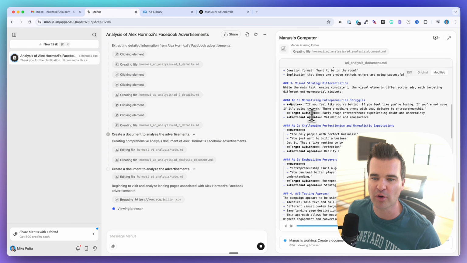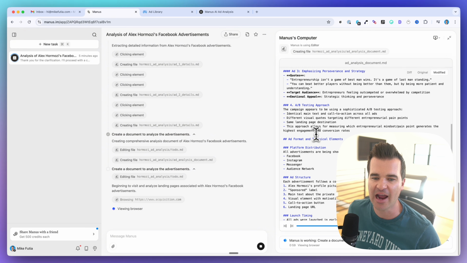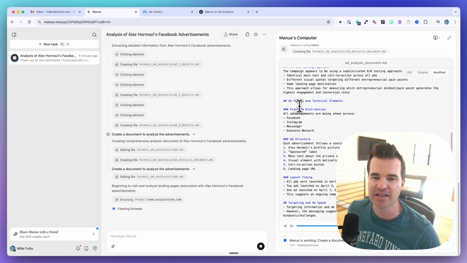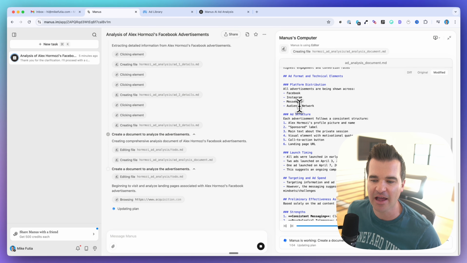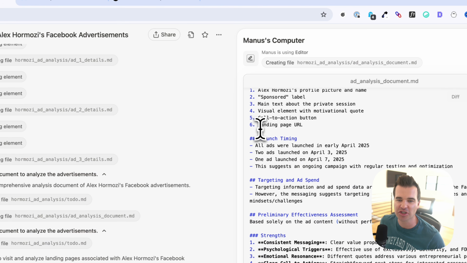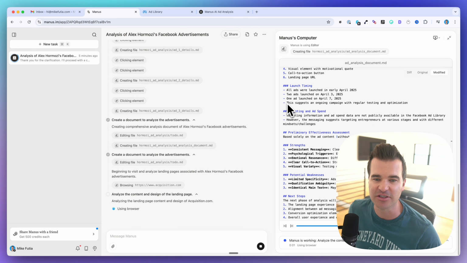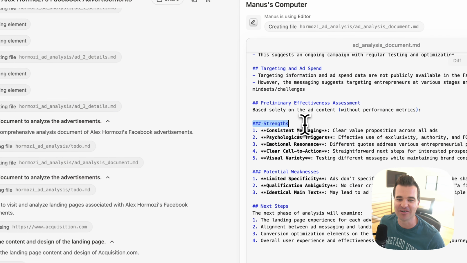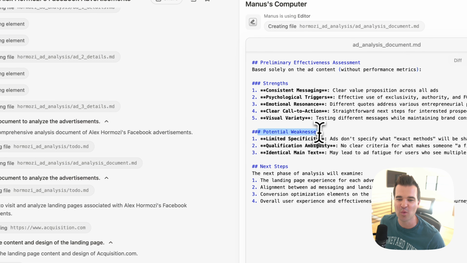Then it's doing a breakdown of the 4 ads that it looked at. It's going to give us ad format and technical elements, platform distribution here, the ad structure, the launch timing, which is interesting. It's going to do an analysis here of the strengths, the potential weaknesses.